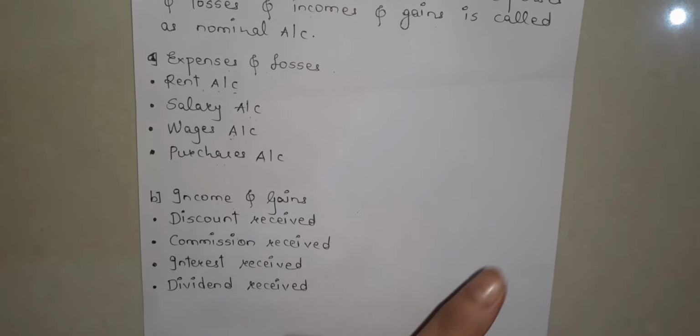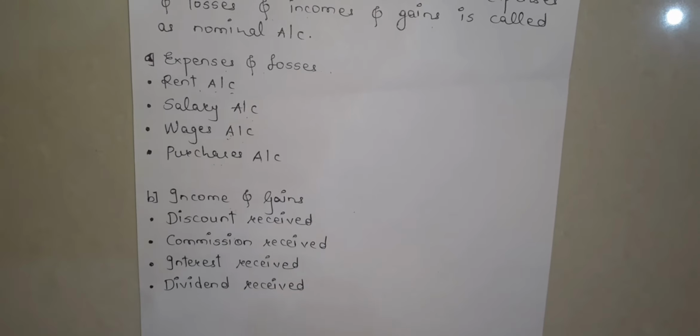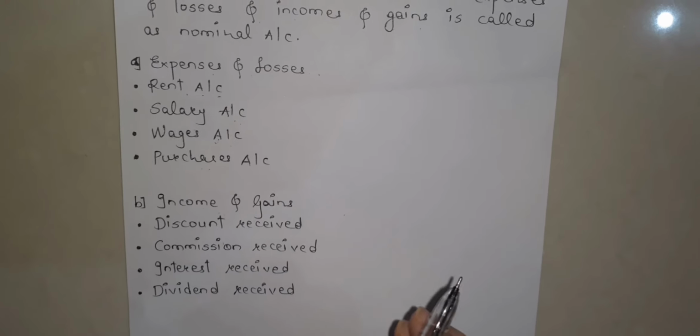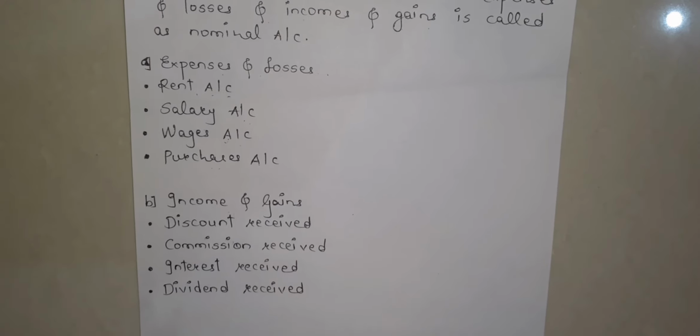Okay, so let's take the next one, income and gains. The examples of it are discount received, commission received, interest received, dividend received. Now, when we get discount received, if a company is purchasing products or goods in bulk quantity from a wholesaler or retailer, the wholesaler or retailer will provide some discount on the quantity that the business is purchasing.